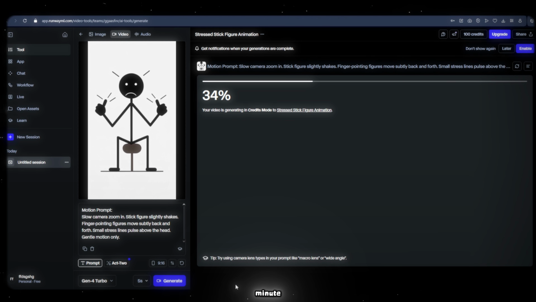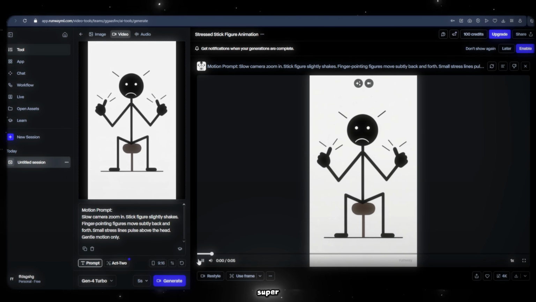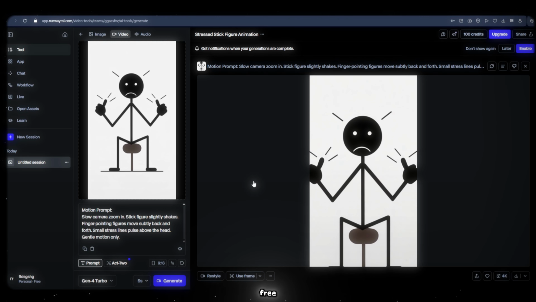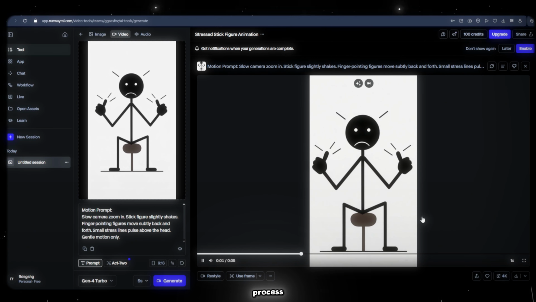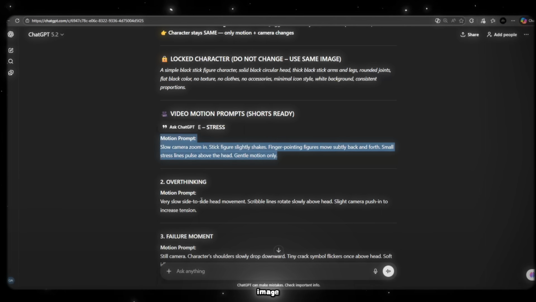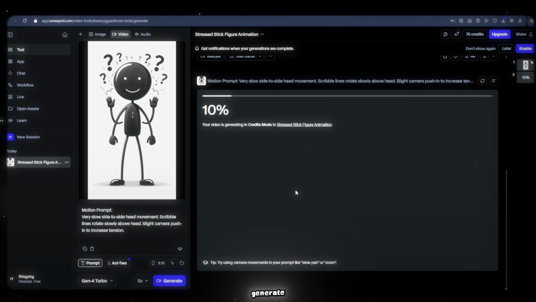Wait for just 1 minute. Yes, only 1 minute. And boom! Look, my friends, the video is ready. Oh my God, it looks super amazing. And the best part is, it's completely free. Now repeat the same process for all videos. Nothing changes. Just upload the image, paste the motion prompt into Runway ML, and click Generate.